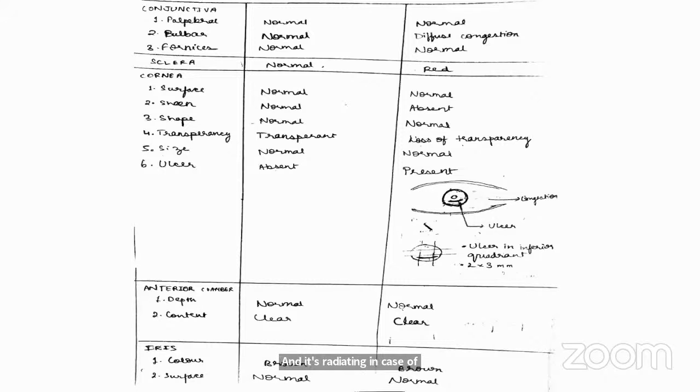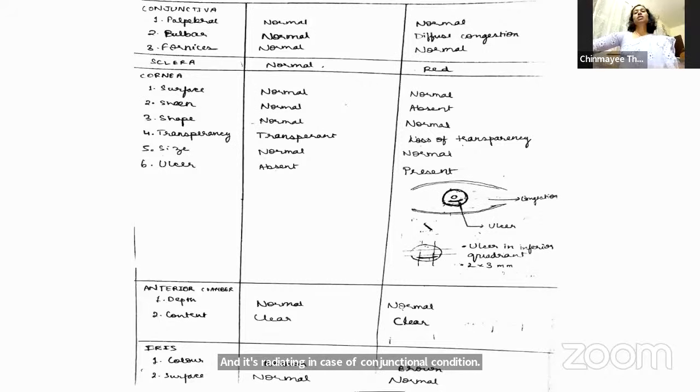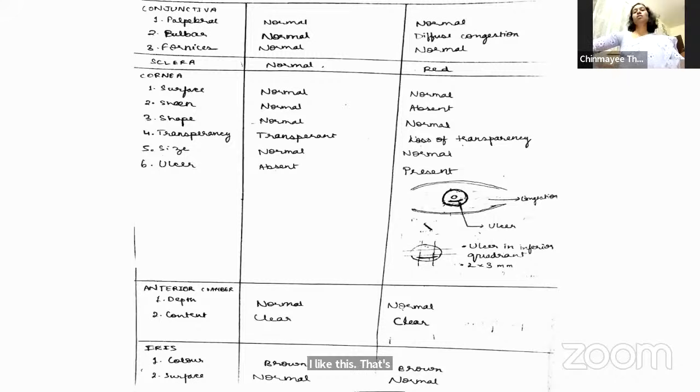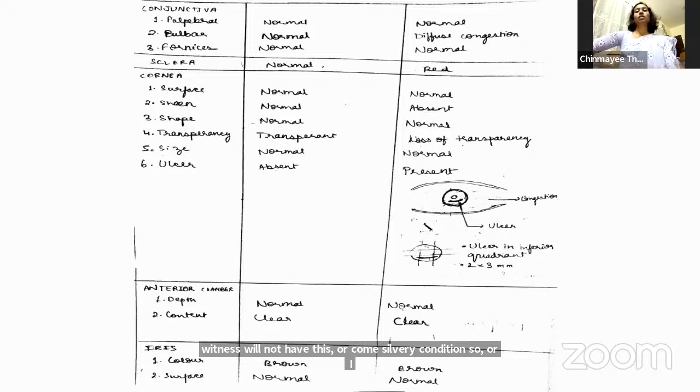Okay. So where do you get the circumciliary congestion? Circumciliary, ma'am, mainly in case of keratitis, acute congestive glaucoma, iridocyclitis. Yes. So to differentiate between conjunctivitis and these other things, conjunctivitis will not have the circumciliary congestion, but a corneal and a uveal cause will have circumciliary congestion.